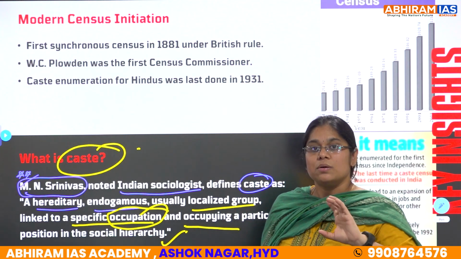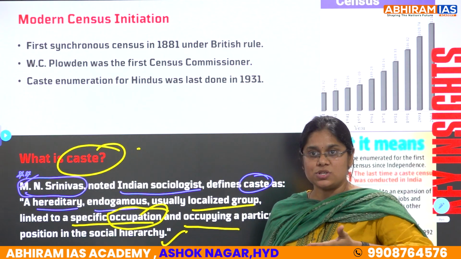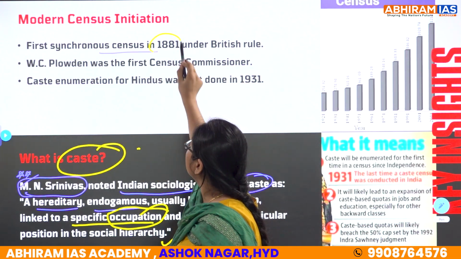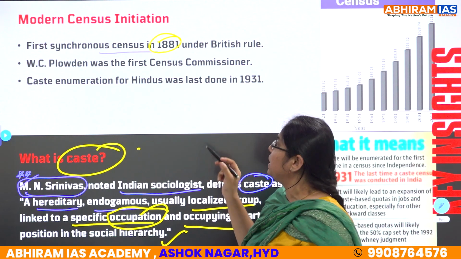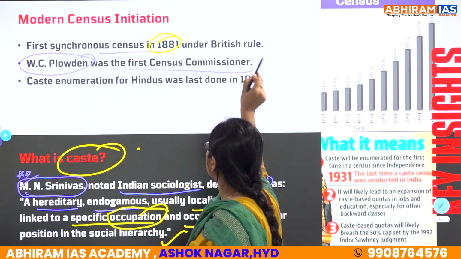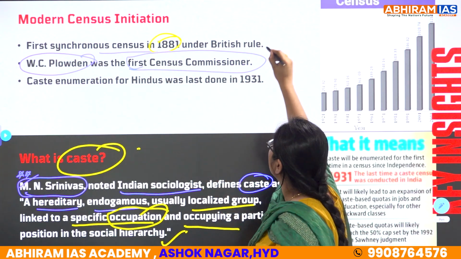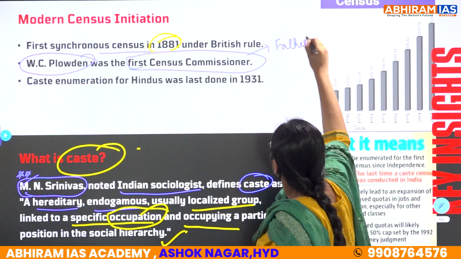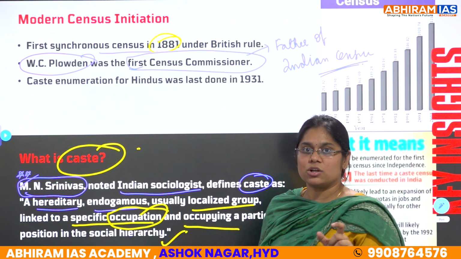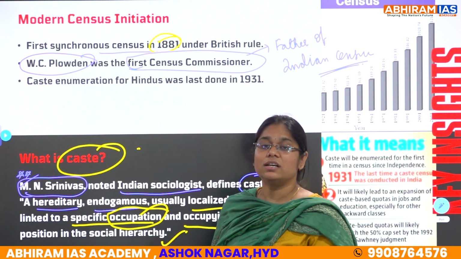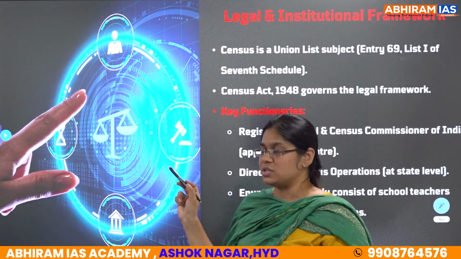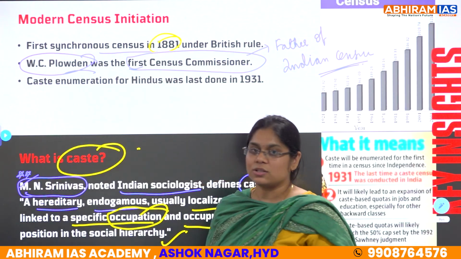And then, when did the census start? The census has existed for a long time, but in modern India the first synchronous census was started in the year 1881 under the British period. W.C. Plowden was the first census commissioner, and he is also called the father of the Indian census.